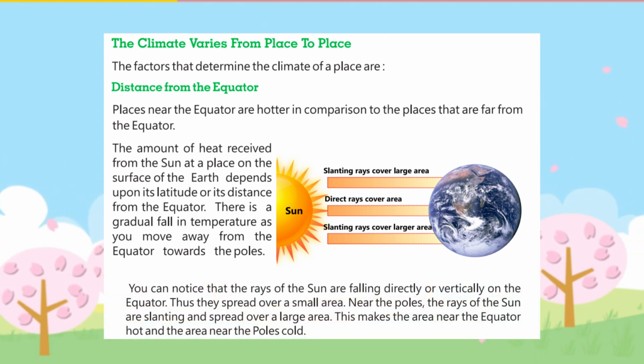You can notice that the rays of the sun are falling directly or vertically on the equator. Thus they spread over a small area. Near the poles, the rays of the sun are slanting and spread over a large area. This makes the area near the equator hot and the area near the poles cold.